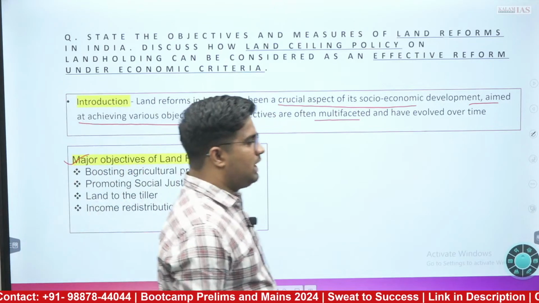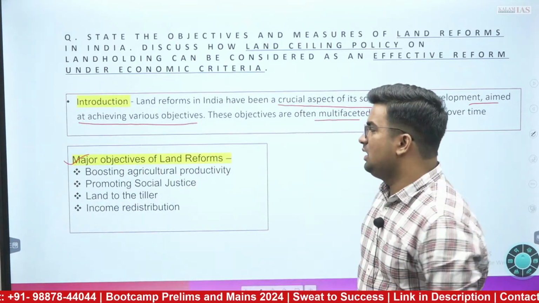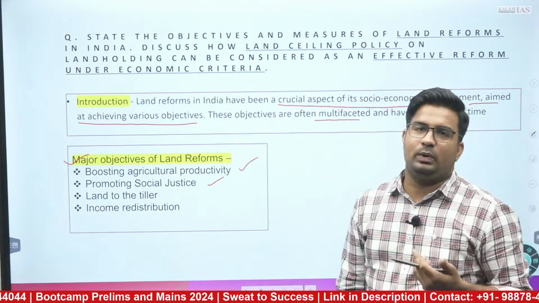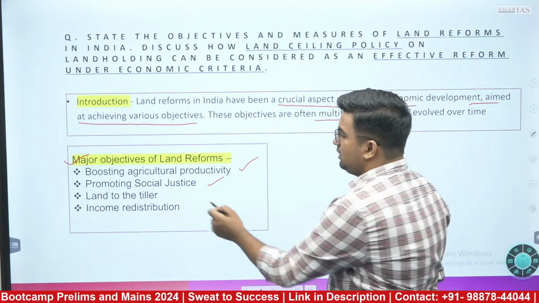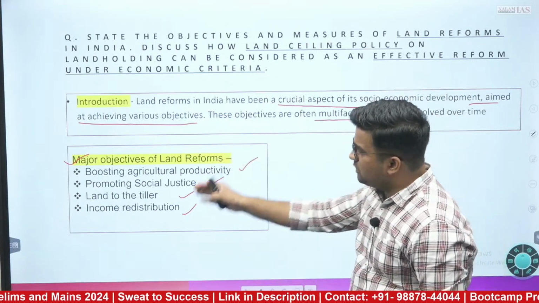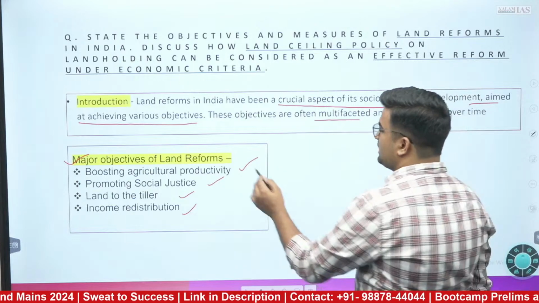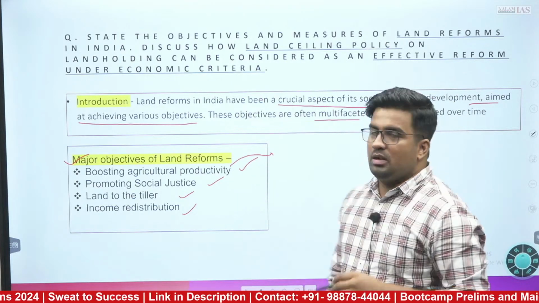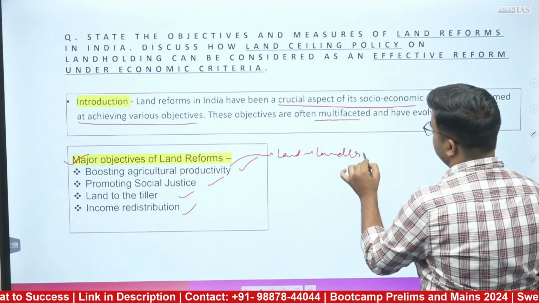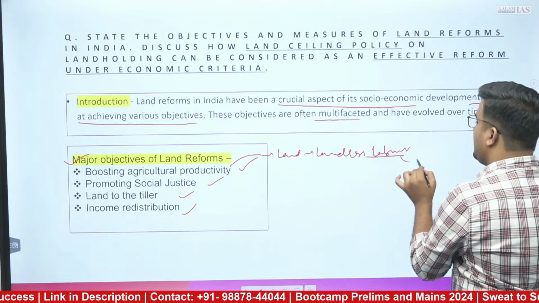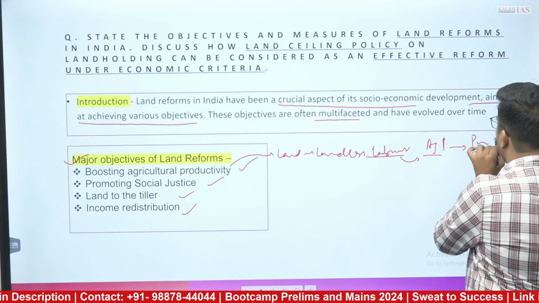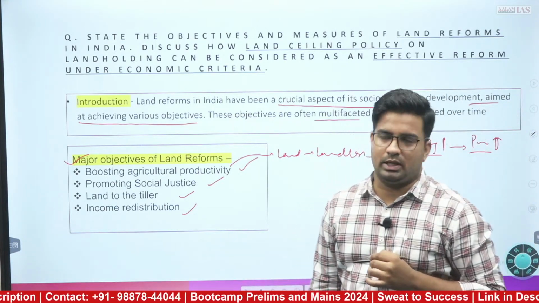The major objectives of land reforms in India, if I say, boosting agricultural productivity, yes. Promoting social justice so that the equitable benefits can be taken. Land to tillers and income redistribution can be done. With those aspects, either you can write like this or you can give a certain sub point into it. For example, providing the lands to landless laborers will help them to increase the agricultural practice, and this will further lead to increase in the productivity of the agriculture land at the same time.